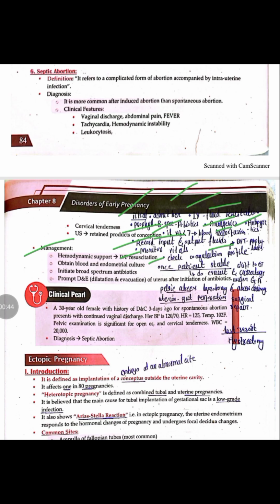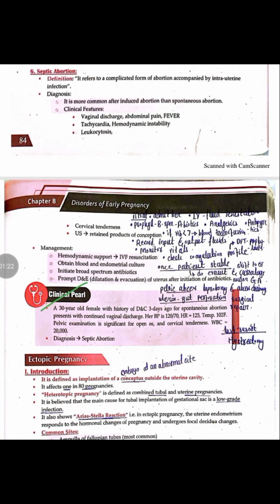Once the patient is resuscitated and stable, then we shift the patient to the OT, and we do evacuation and curettage under anesthesia. And if there are signs of pelvic abscess, then we do laparotomy and abscess drainage. And if there is uterine perforation, then we do surgical repair of the uterus. And if all these options fail, then at the end we have the option of hysterectomy, which involves the surgical removal of the uterus. And they have given a scenario about